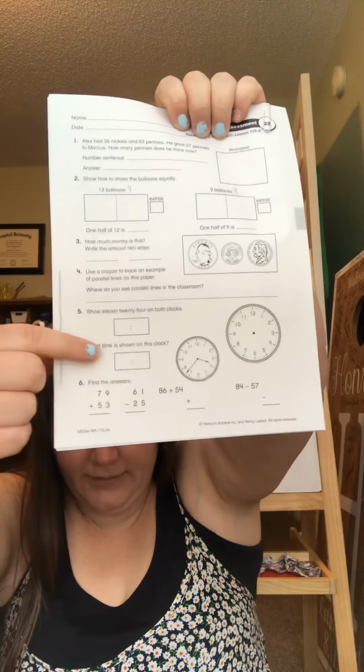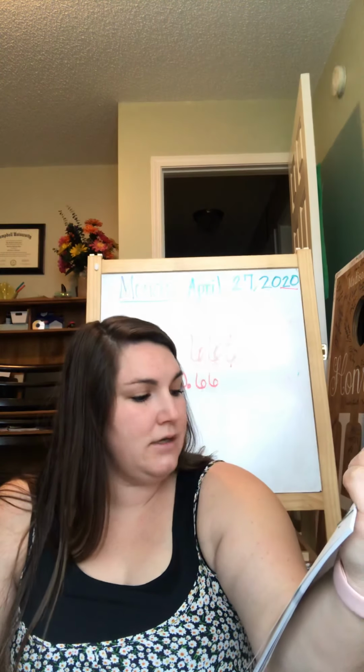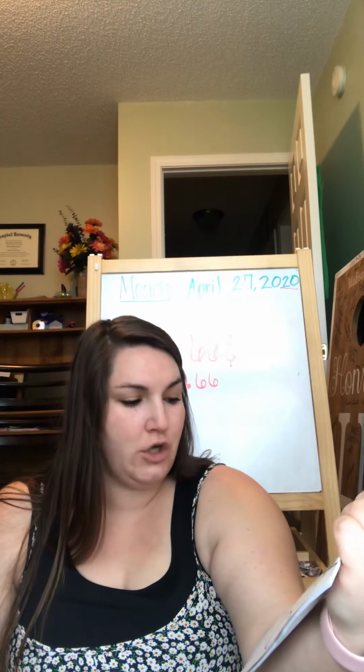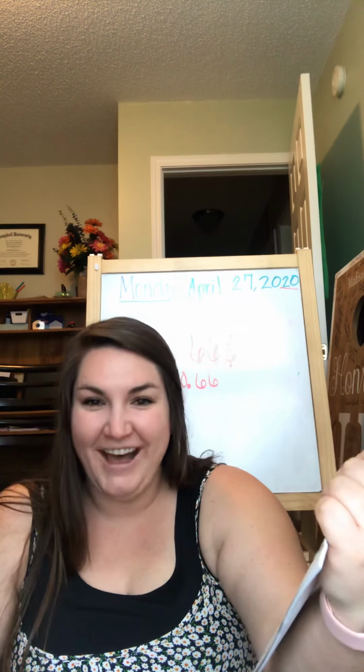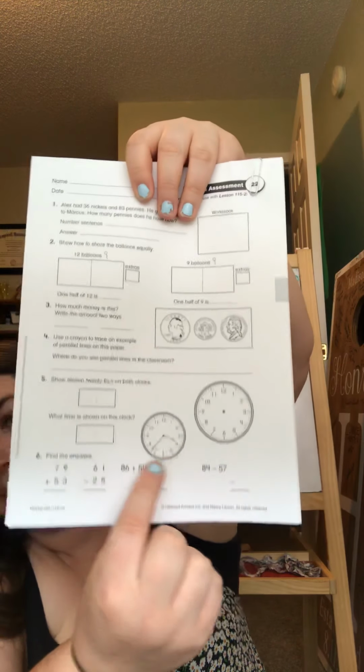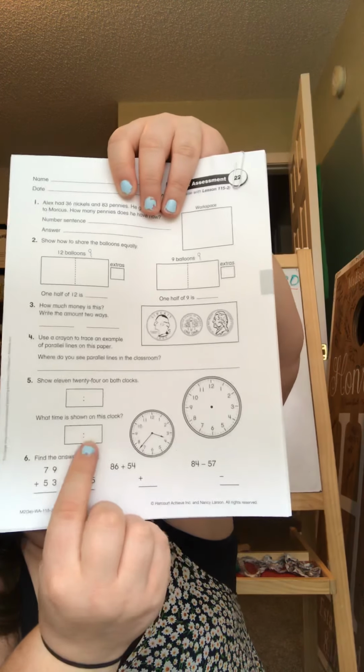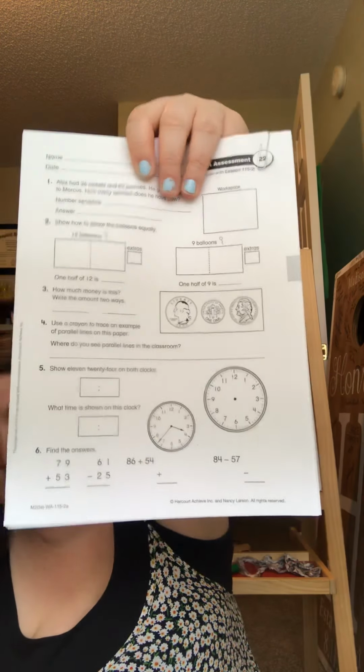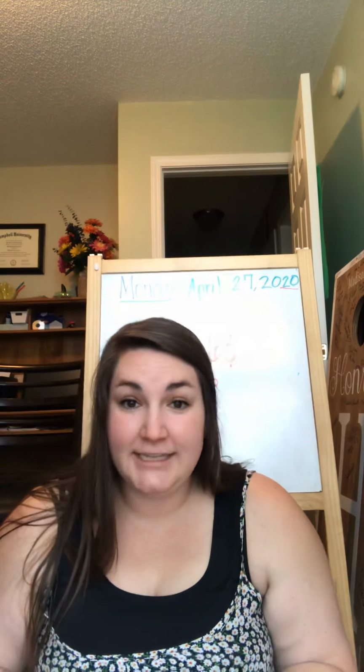Now below it, down here, now we're working with these 2 clocks, it says, what time is shown on the clock? Which time is shown on the clock? So read the clock. What time is it? And put it in the digital clock. Okay. Number 6, find the answers.